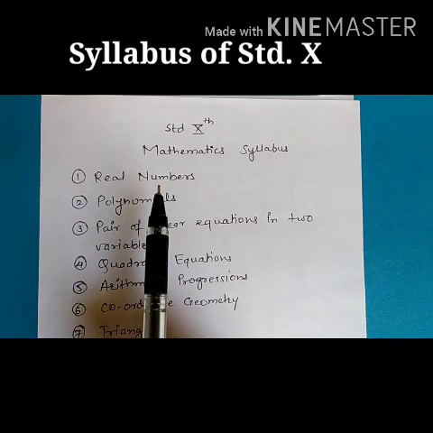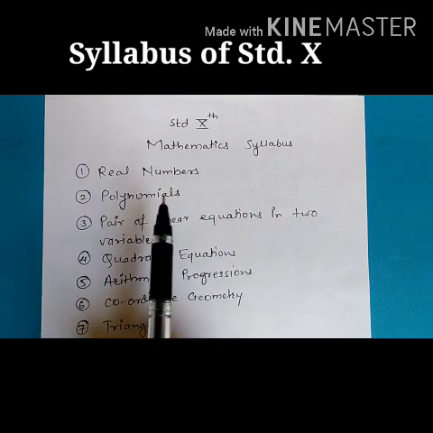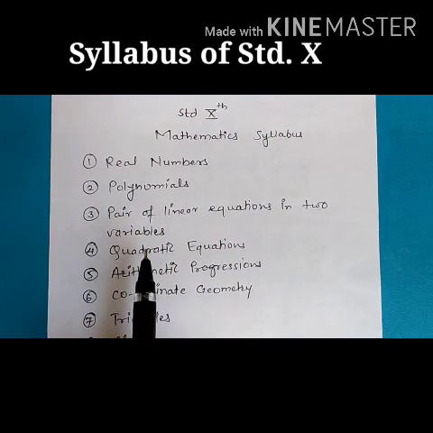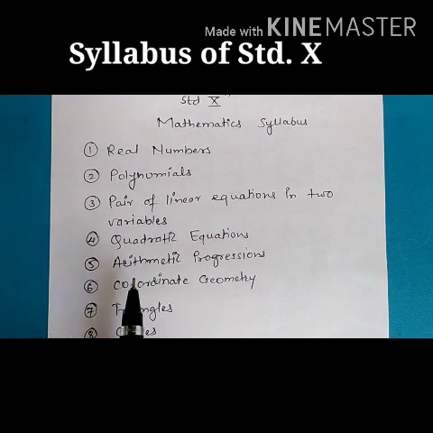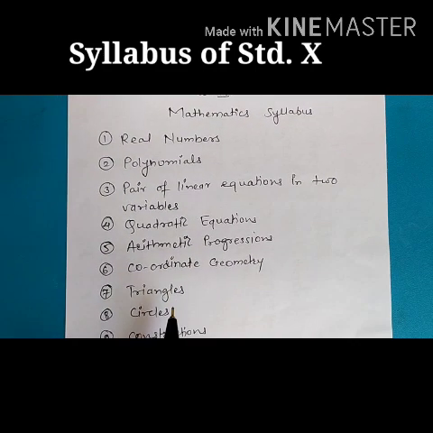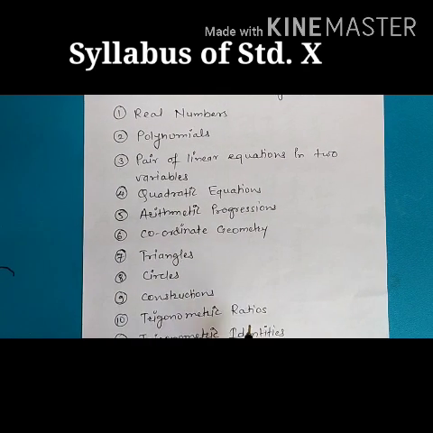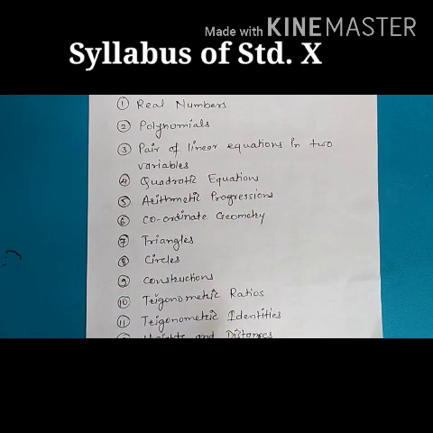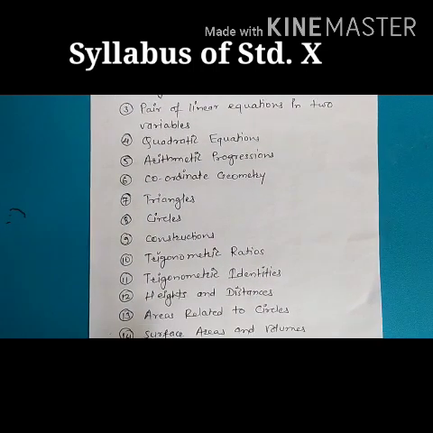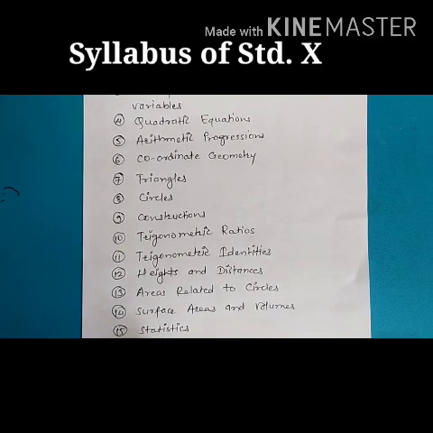In standard 10th, you must have studied these chapters: first chapter real numbers, polynomials, pair of linear equations in two variables, quadratic equations, arithmetic progressions, coordinate geometry, triangles, circles, constructions, trigonometric ratios, trigonometric identities, heights and distances, areas related to circles, surface areas and volumes, statistics, and the last one, probability.